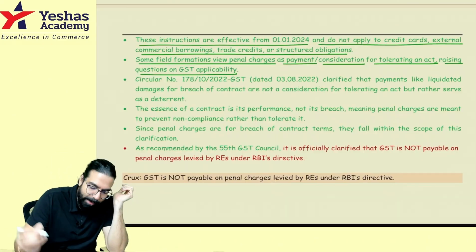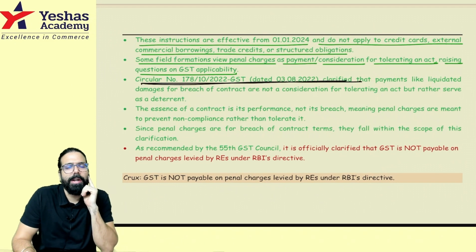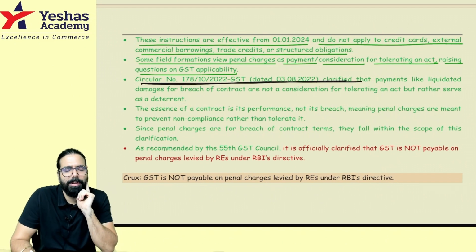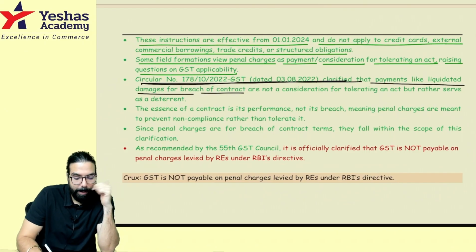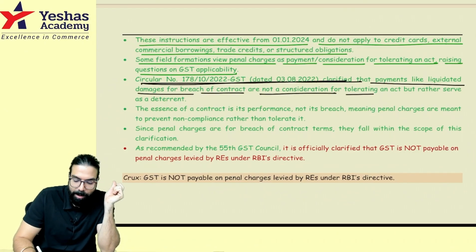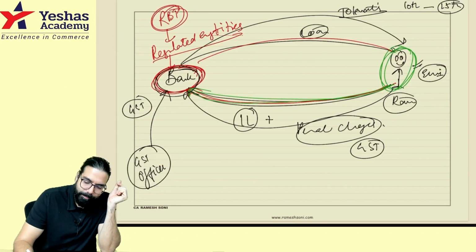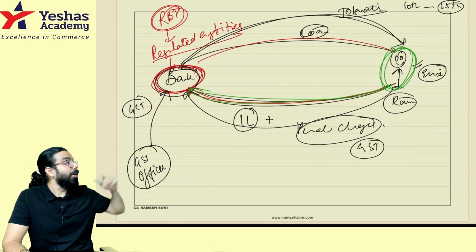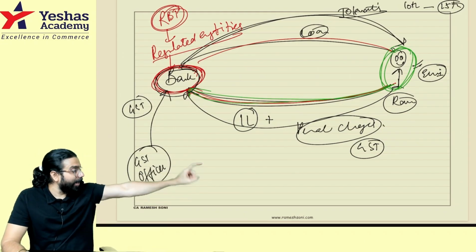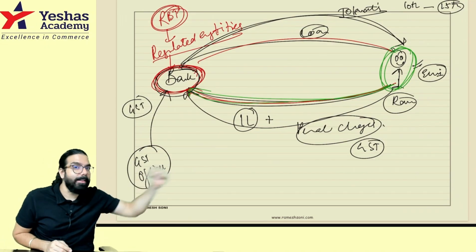So here, the clarification which came was, a circular clarified. This circular was there earlier for intermediate students. Now for intermediate students this circular is not applicable, but the circular had clarified at that time that payments like liquidated damages for breach of contract are not considered consideration for tolerating an act, rather they serve as a deterrent. It means, sir, is he tolerating an act? He is telling, I am not ready to tolerate your act. I am not ready to tolerate, and that is why I am charging you 2,000 rupees. He is not tolerating an act. Tolerating an act is a supply of service.